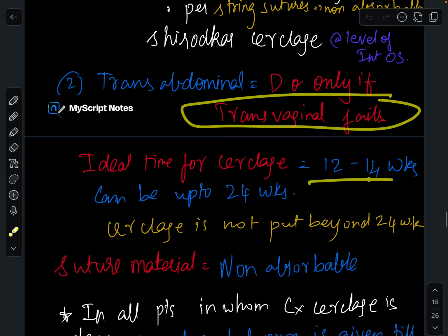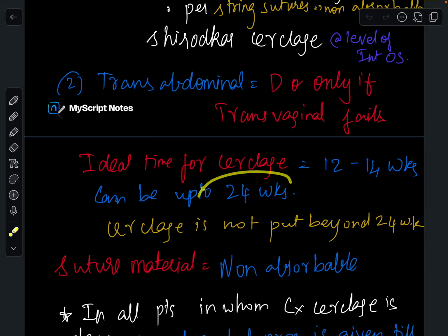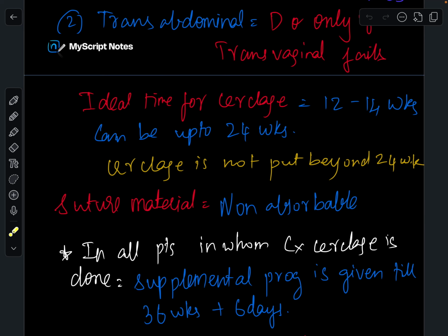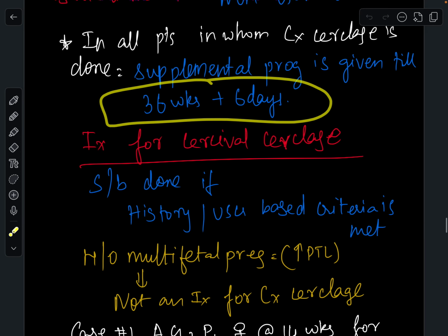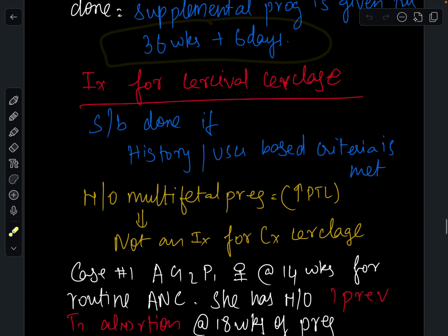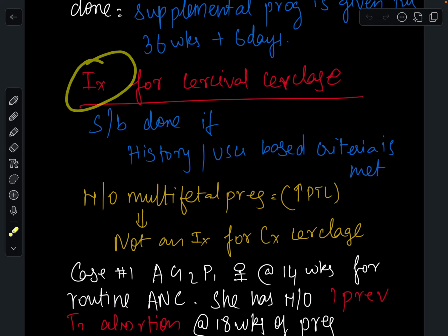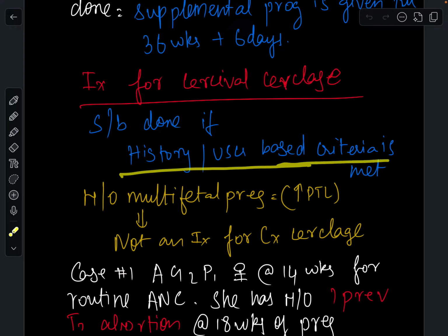Ideal time for cerclage is 12 to 14 weeks. It can be done up to 24 weeks. It is not done beyond 24 weeks. Suture material is non-absorbable. In all patients in whom cerclage is done, you have to supplement them with progesterone till 36 weeks plus 6 days. The indication for cervical cerclage is that it should be done if the history or ultrasound-based criteria is met.